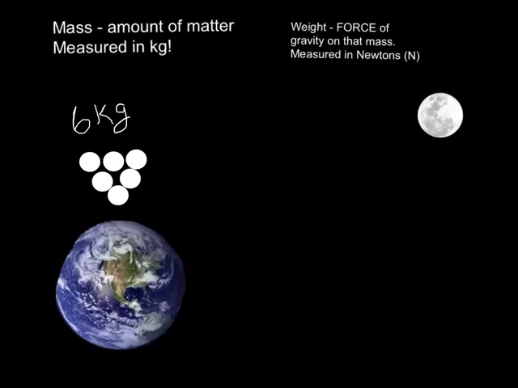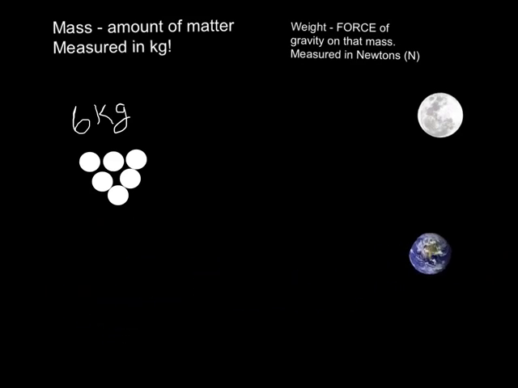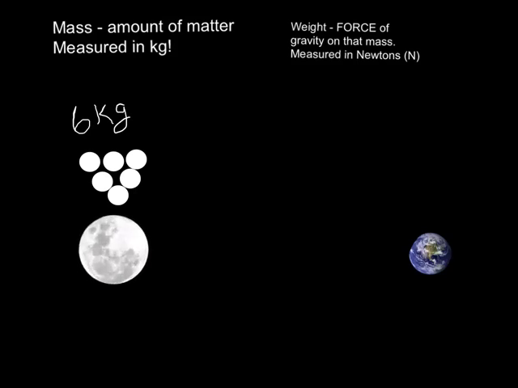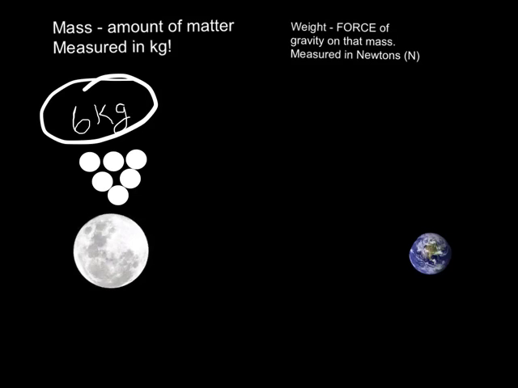Okay, so let's say instead of having those 6 kilograms on the Earth, we took them to the moon. Guess what? The mass on the moon would be the same. So it would still be 6 kilograms on the moon. But now our weight is going to change. I'm still 6 kilograms. I'm still made out of the same number of atoms. I haven't gained or lost atoms when I went to the moon.